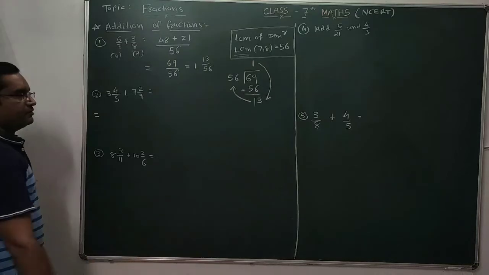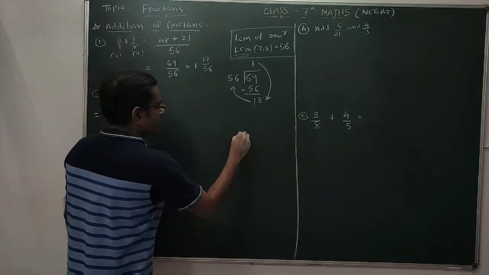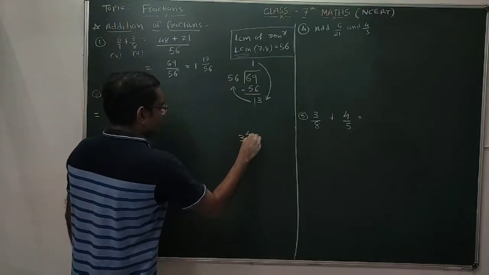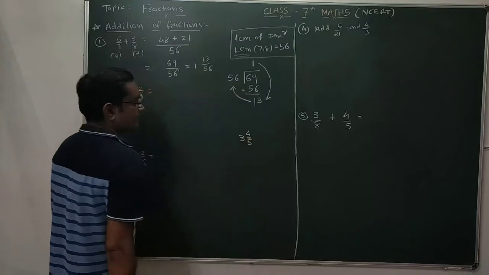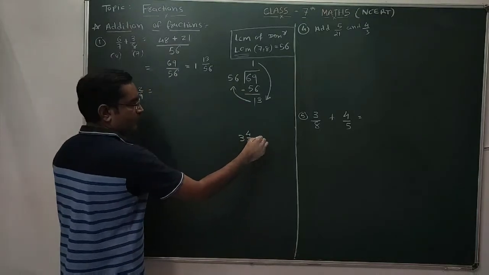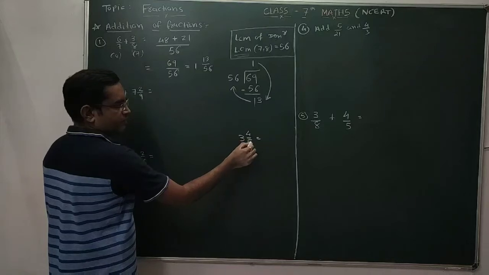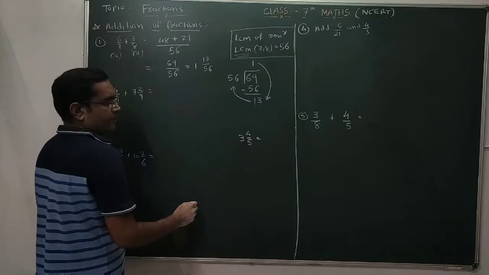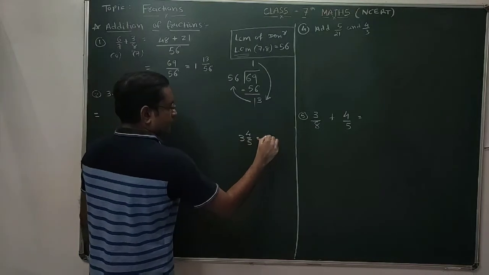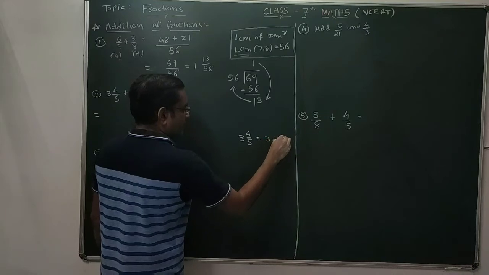Just go to your 6th standard, revise it once. It's 3 integer 4 by 5. So to convert this mixed number into a fraction, what you have to do? You have to multiply this 5 with this 3. So 5 threes are 15. Normally this will be written as 3 plus 4 by 5.